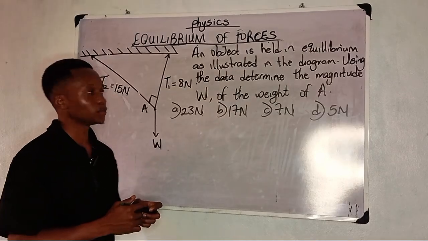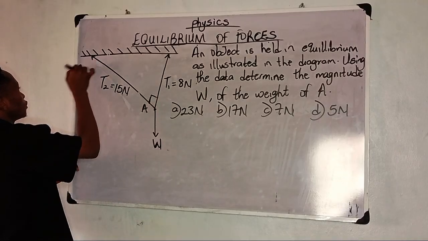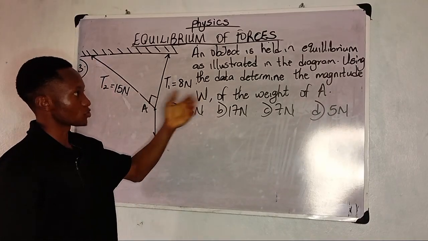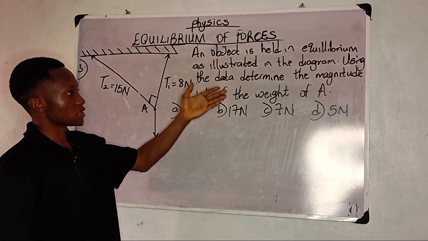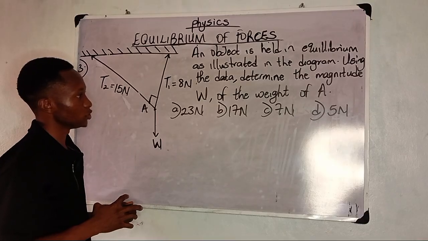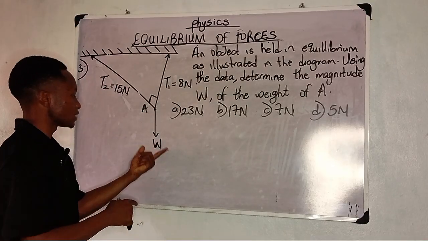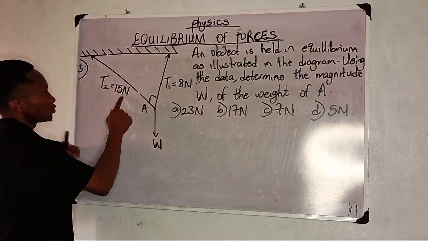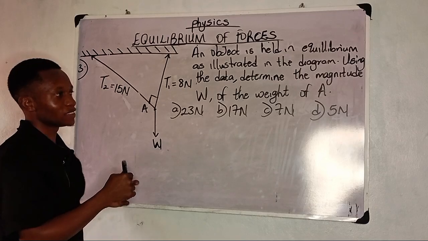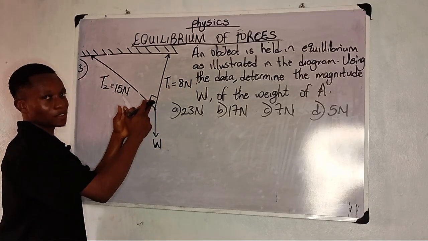Another example, this should be the third example, number 3. It says an object is held in equilibrium as illustrated in the diagram. Using the data, determine the magnitude W of the weight of A. Now this is an object A, but it has a weight which is lettered W. Now you notice there is an angle that was also given. But this time around, this angle is straightforward. It's not a given angle. It's actually a right angled triangle.